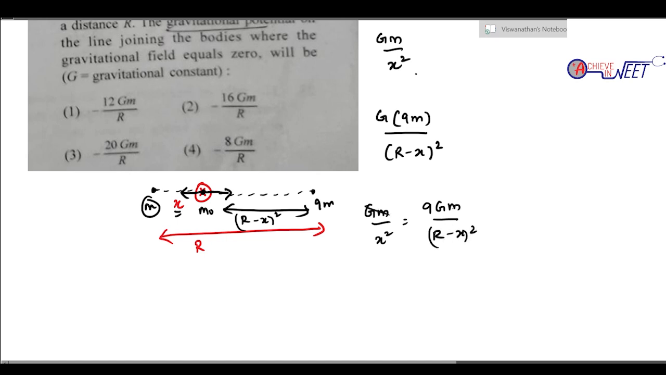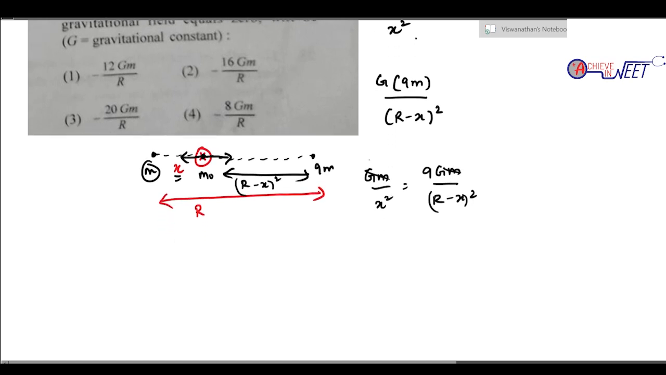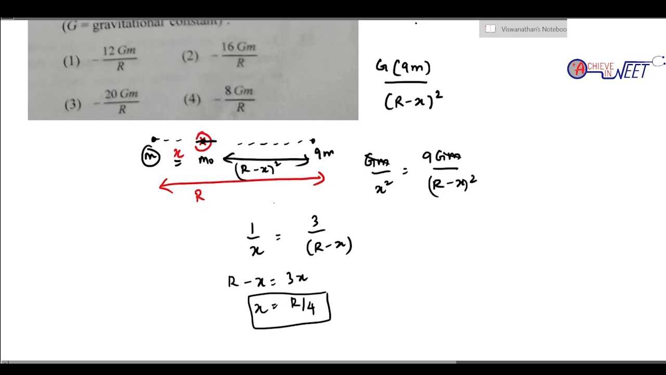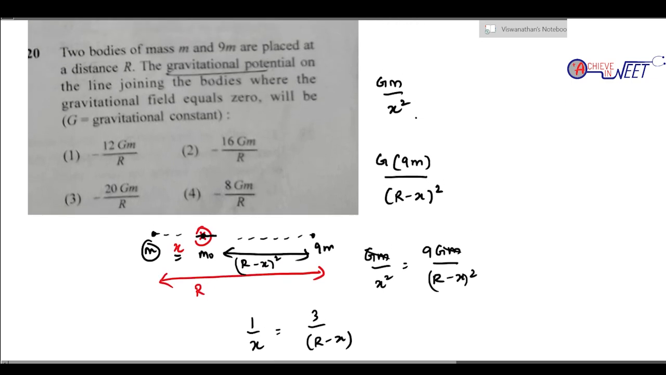So GM cancels. And one thing is very obvious, I take the square root, because 1 by x will be 3 by (r minus x). So r minus x would be 3x, so x would be r by 4. So the value of x is r by 4, but they are not asking for the value of x.